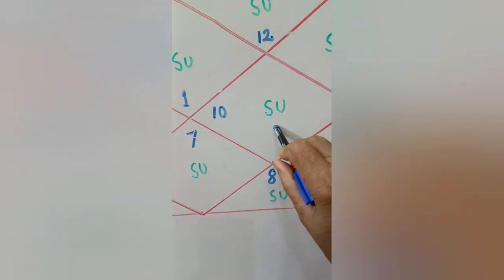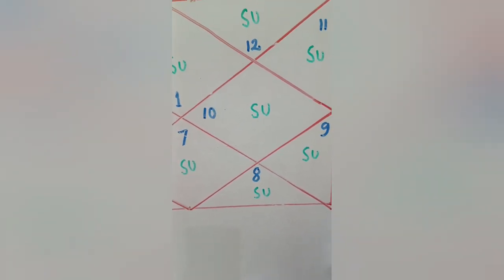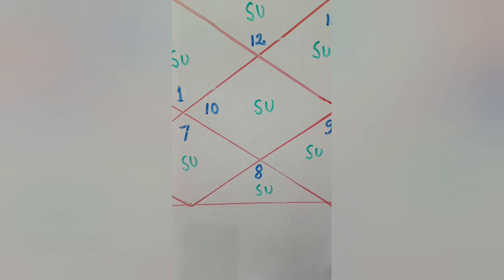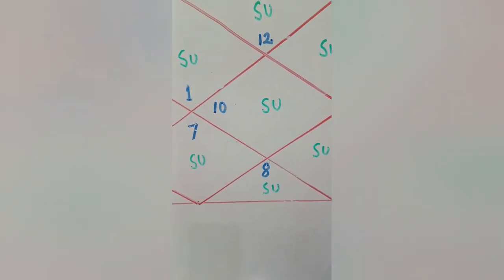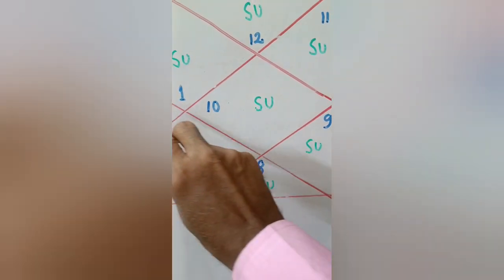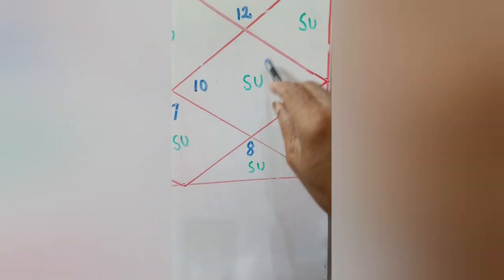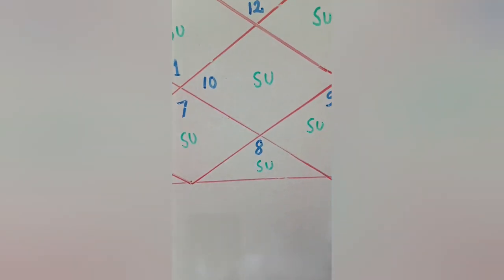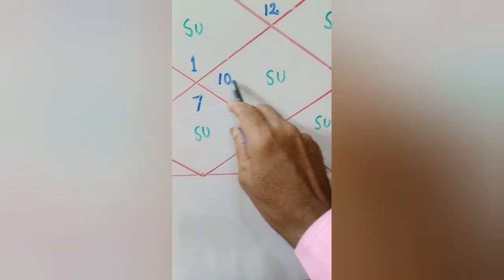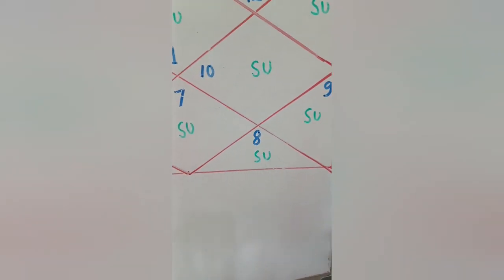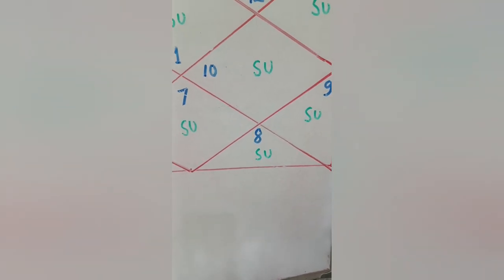Now Sun in the 10th house, very important. Sun here gets directional strength in Capricorn sign. We have to analyze where Mars is posited. If Mars is posited in the 7th house, or Mars is posited in the trine, 1st, 2nd, 3rd, 4th, 5th house, then also it gives good effect. Also in the 7th house Jupiter or Mercury gives good effect. So Sun in the 10th house is very important. Sun gets directional strength herewith.